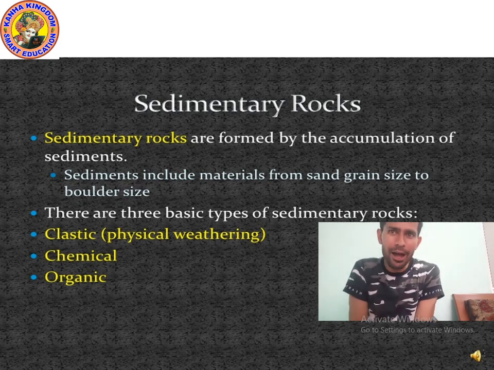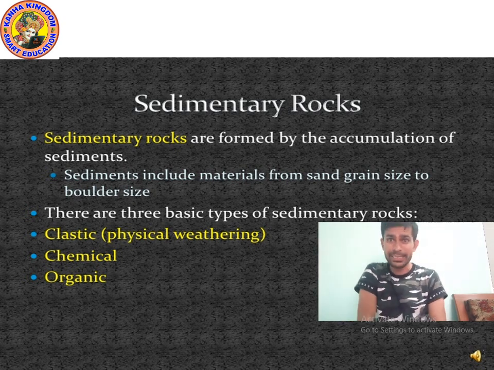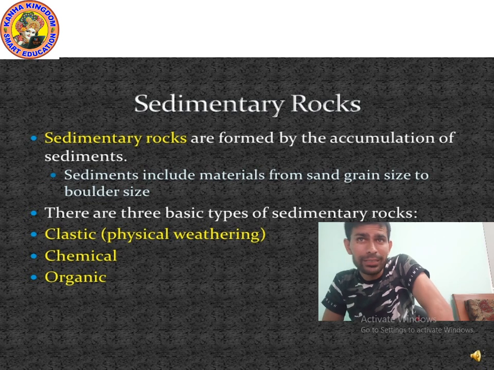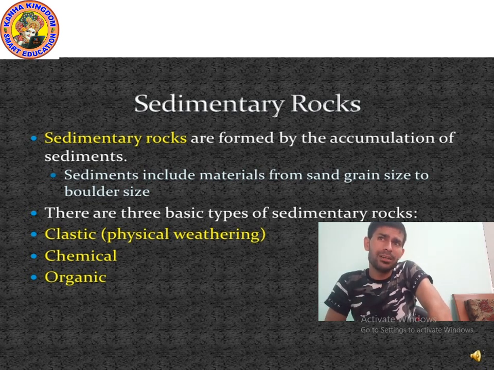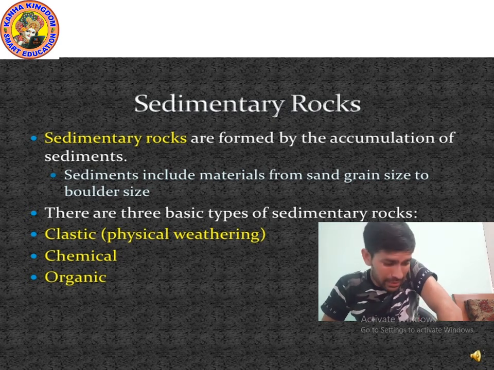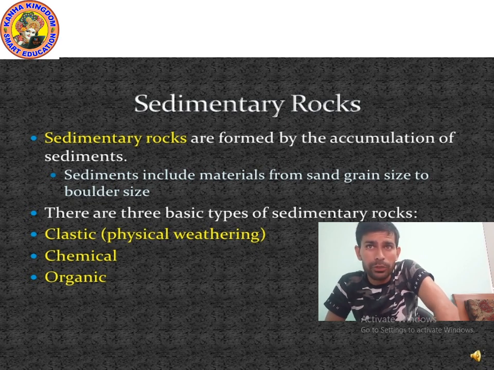Okay, sedimentary rocks. Now it's time to study about sedimentary rocks because we have completed igneous rock. Sedimentary rocks are formed by the accumulation of sediments. What is the meaning of sediment? Actually, sediment includes material from sand grain size to boulder size. Means, what is the meaning of it, kids? Sedimentary rocks are formed by the accumulation of sediment.